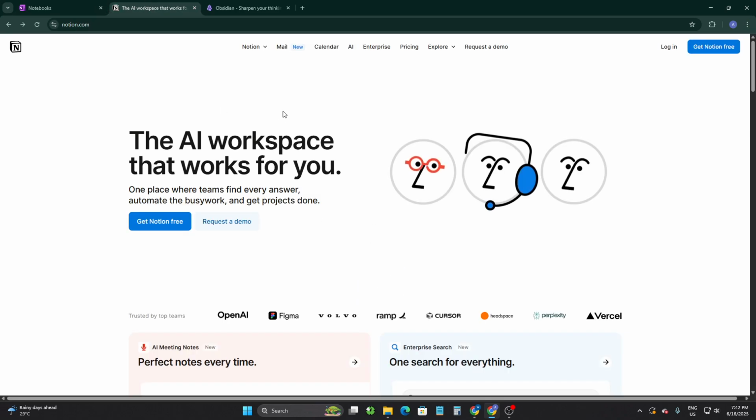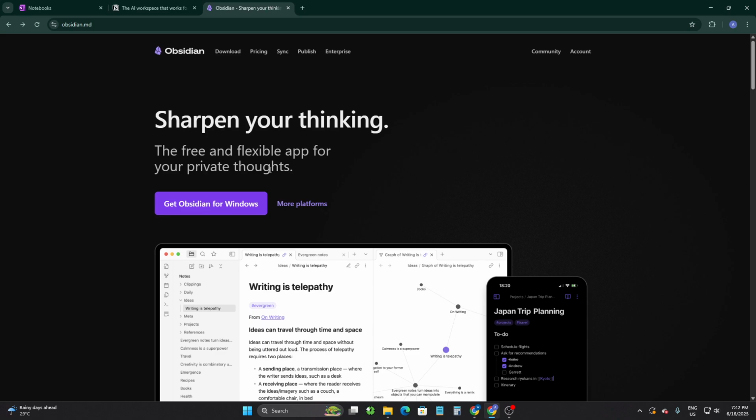OneNote versus Notion versus Obsidian. So which note app should you use in 2025? Let's break it down first.